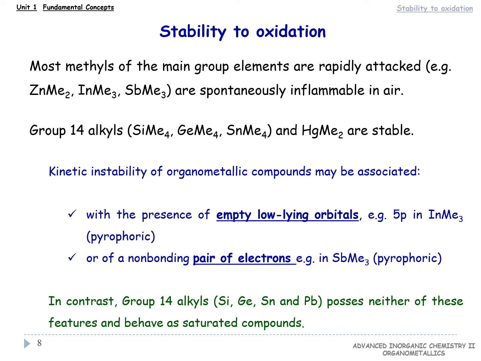Kinetic instability against oxidation may be associated with the presence of low-energy empty orbitals, for example, 5p in trimethylindium, or of a non-bonding pair of electrons, for example, in trimethyl antimony. In contrast, the alkyl derivatives of the elements of group 14 do not possess any of these characteristics and behave like saturated compounds.